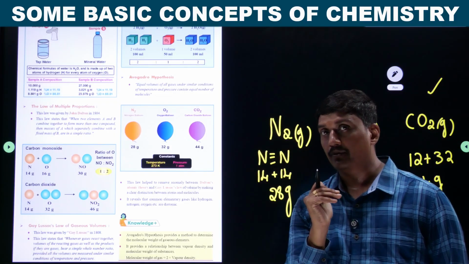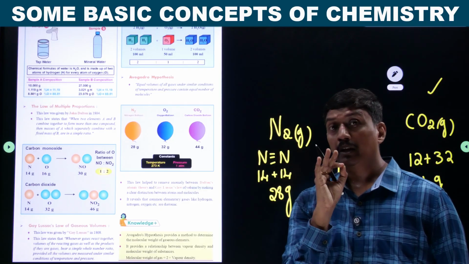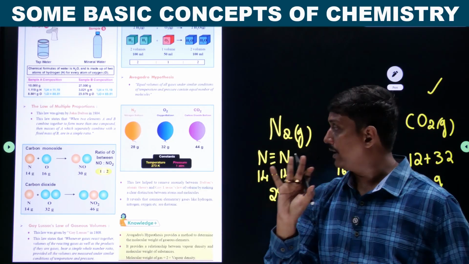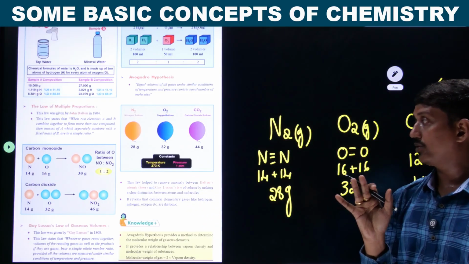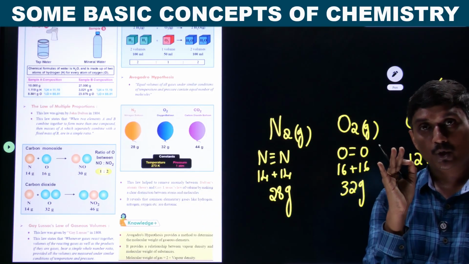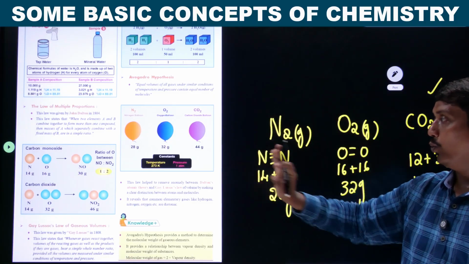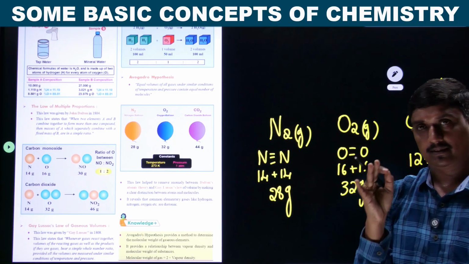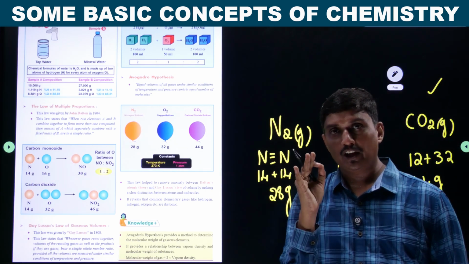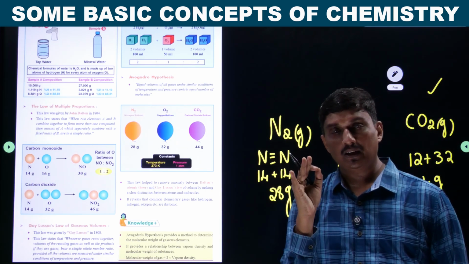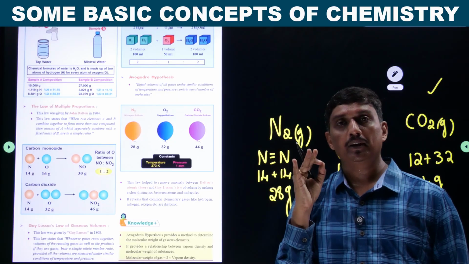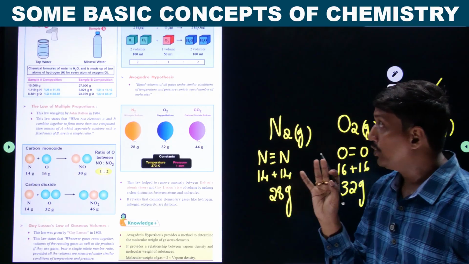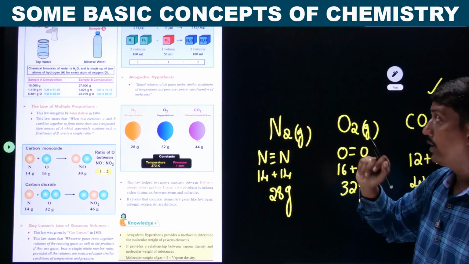But the mass is different. The common thing here is that the temperature and pressure are constant. Temperature is 273 Kelvin, 1 atmospheric pressure. When different gases of the same volume are taken under the same temperature and pressure, see what you get.